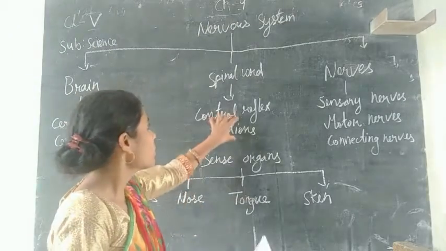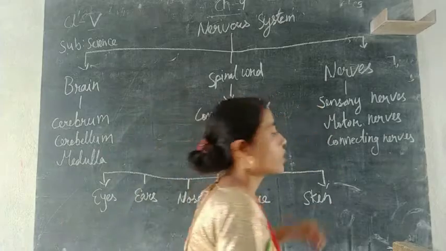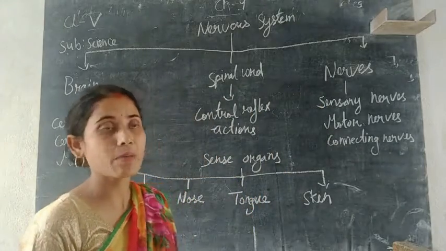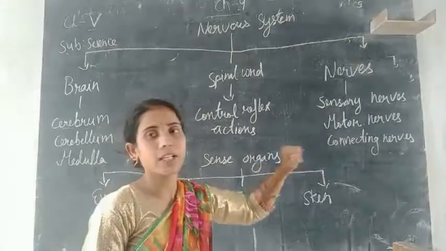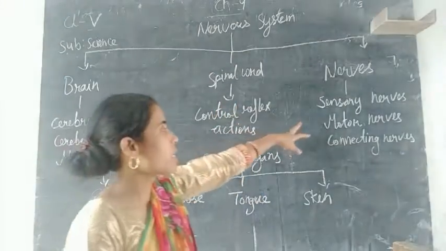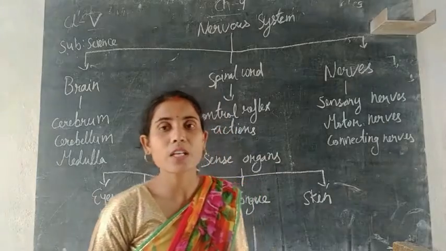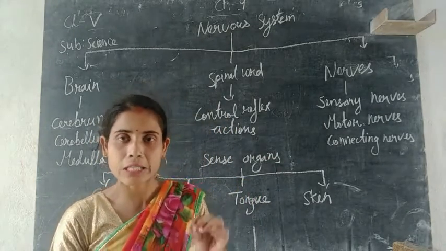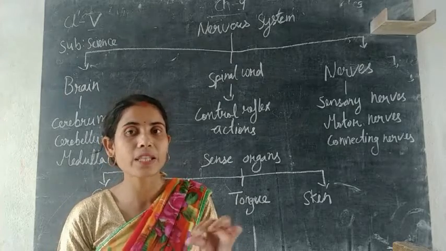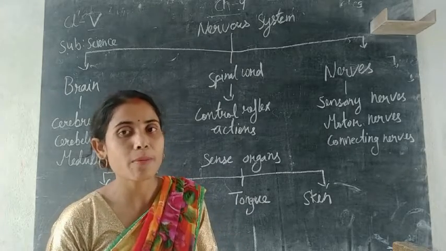Next is what we have to talk about: the nerve. The nerve consists of three parts. That means nerve is consisting of three parts: sensory nerves, motor nerves and connecting nerves. Then by the name itself, sensory nerves means what? It is controlling all the functions of the sense organs. So sensory nerves does all the functions controlled by the sense organs, and it will deliver the messages to the